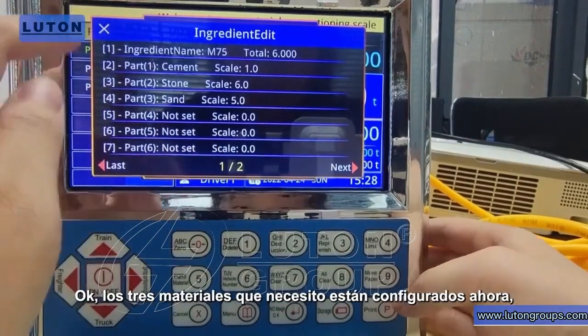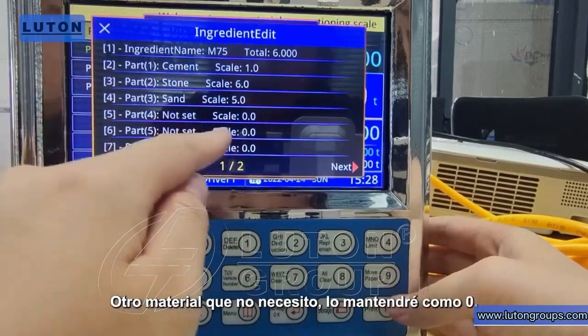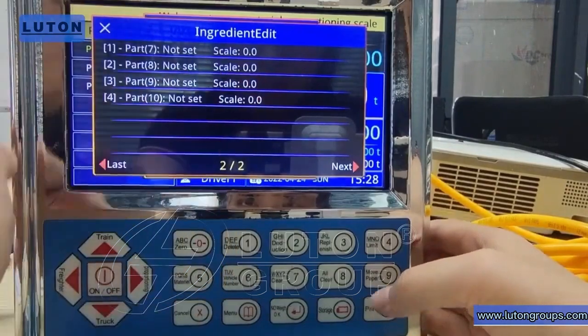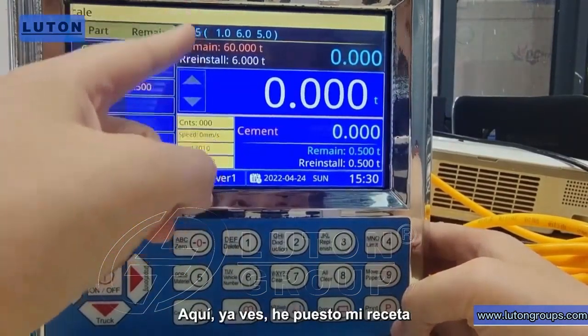OK, the 3 materials I need are set up now. Other materials I don't need, I will keep them as 0. OK, back to the main interface. Here, you see, I have set my recipe.